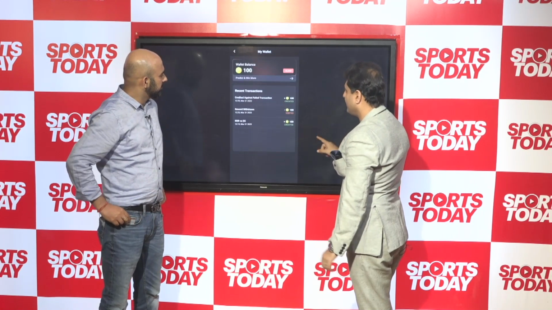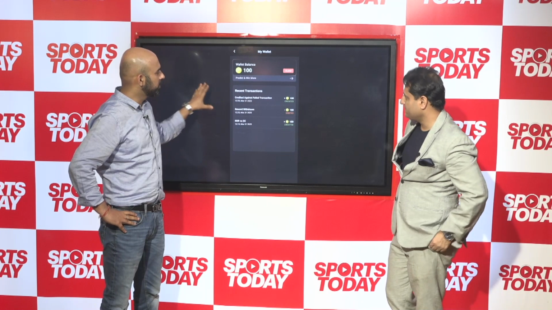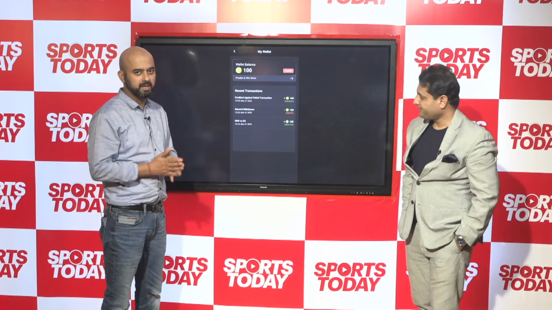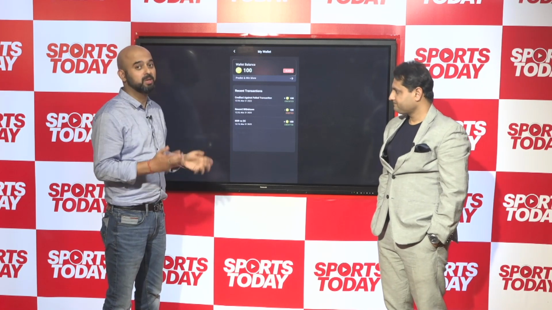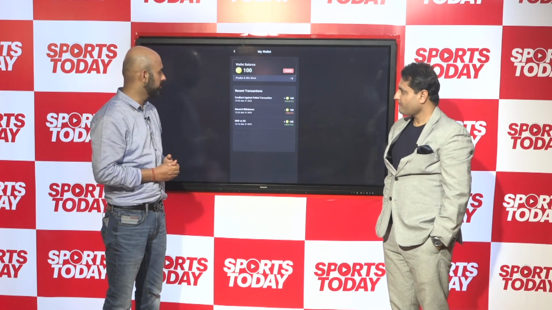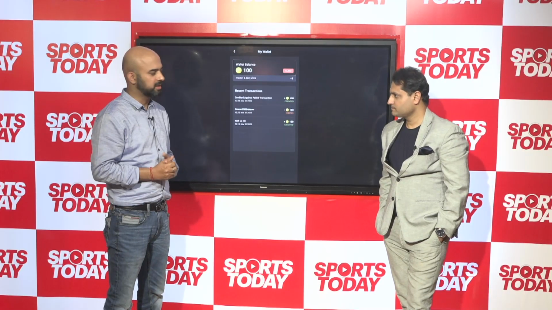Not very complicated. Once you go to the app, you'll try and understand. This is the app, and you have a wallet there. If you end up as one of the lucky winners, you can see the wallet balance, which keeps accumulating your prize money, and you can instantly redeem the prize money if you want to, or you can continue to accumulate it towards the end of the season.